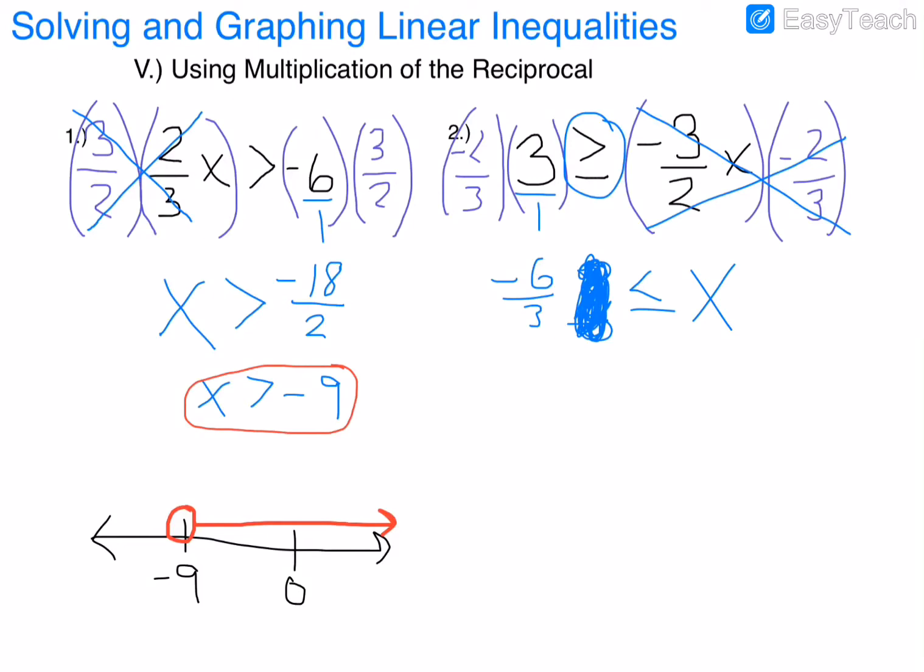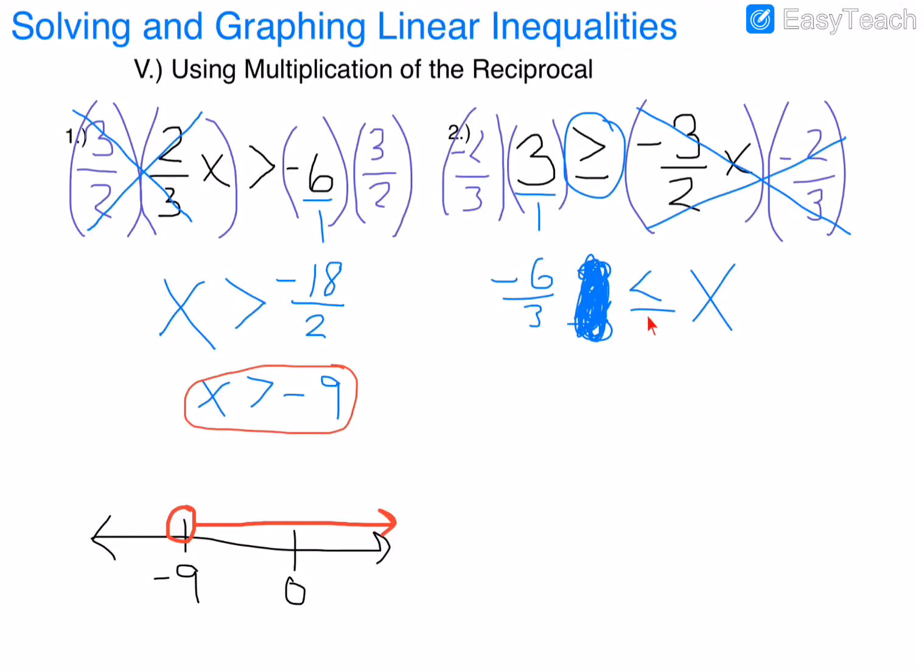But, since the x is on the right, over here, we want to flip it again. So I had to flip this symbol, and I always circle it. And I should have done that originally, I just forgot. My bad. When I multiplied both sides by -2/3, I should have circled this right away. Which tells me, oh, I got to flip it because I multiplied both sides by negative. So if those of you guys that are watching me are like, wait, he didn't flip, now you know, I messed up.